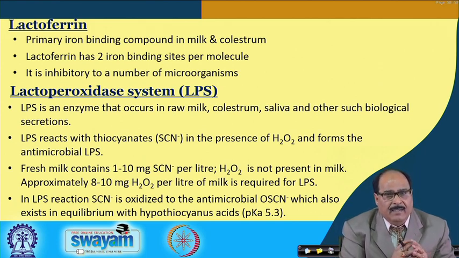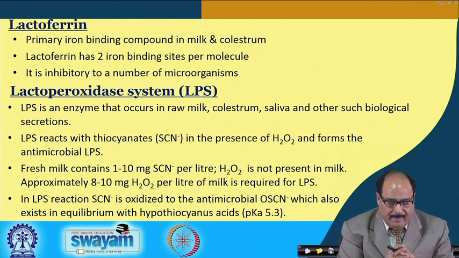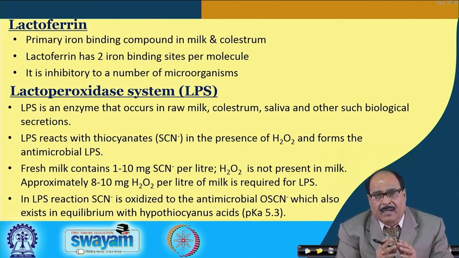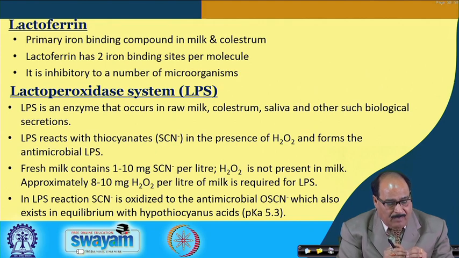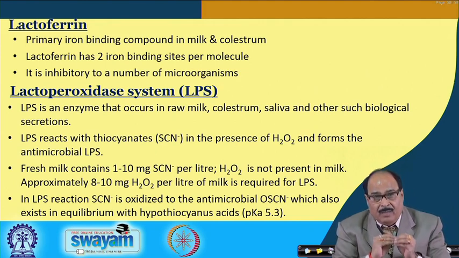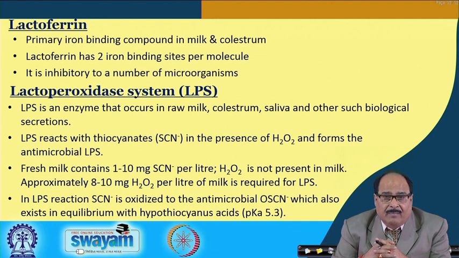The fresh milk contains about 1 to 10 milligram of the thiocyanate per liter. Hydrogen peroxide in fact is not present in the milk. So, approximately 8 to 10 milligram hydrogen peroxide per liter of the milk might be required to be added for the generation of the lactoperoxidase system.